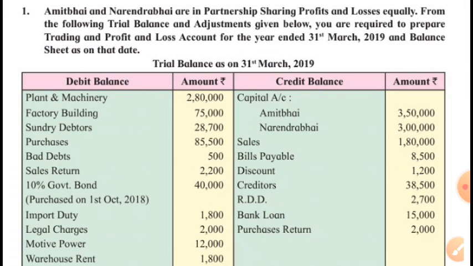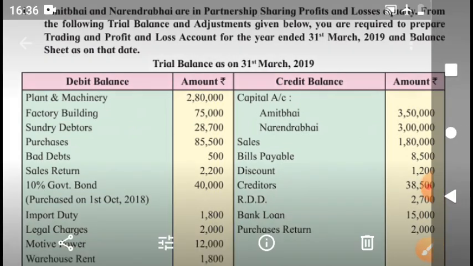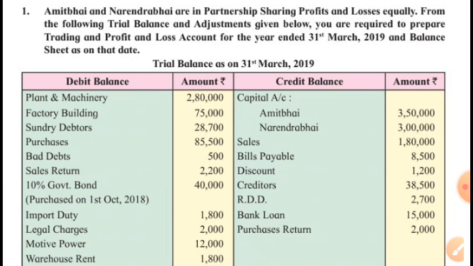rupees 40,000. We have invested this year rupees 40,000 in the government bonds on which we are eligible to get 10% interest annually, and the bonds have been purchased on 1st October 2018.